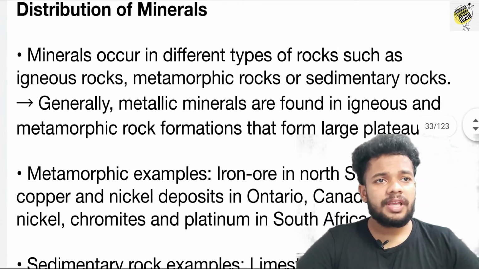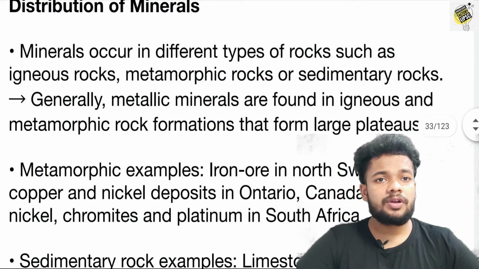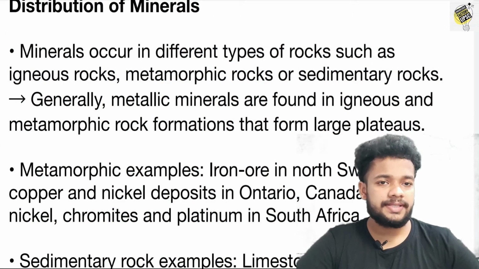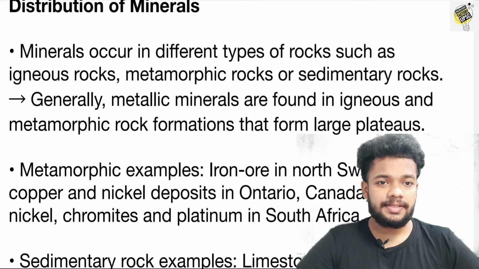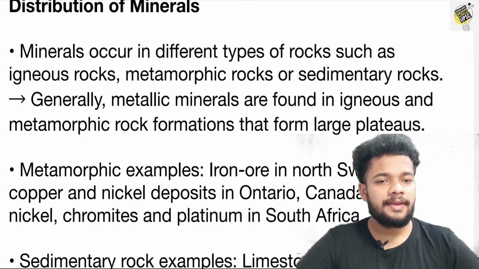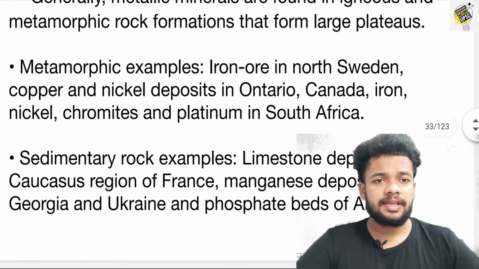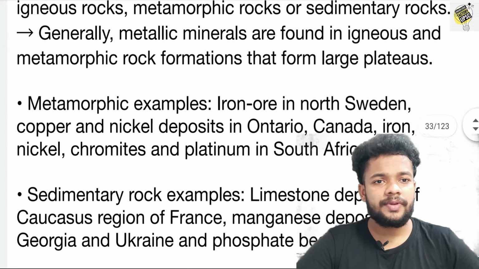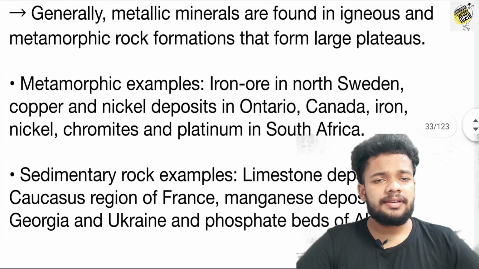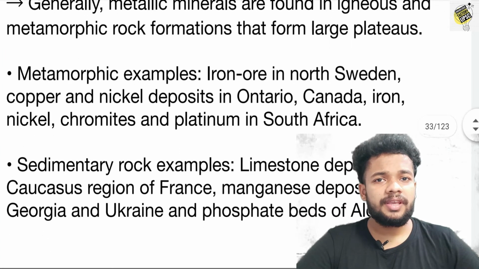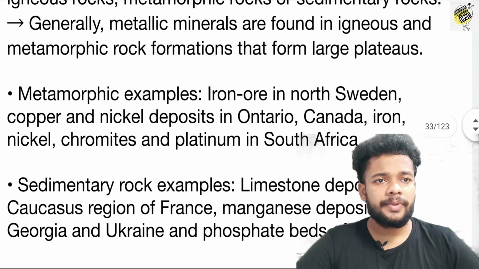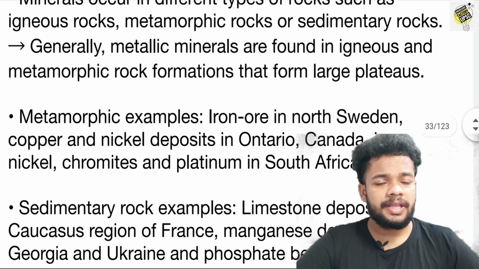Minerals occur in different types of rocks such as igneous rock, metamorphic rock, sedimentary rock, etc. We have already discussed what igneous, metamorphic, and sedimentary rocks are in our 6th and 7th standard. Those who have not seen those classes, kindly go to the playlist and watch the video there. And generally the metallic minerals are found in igneous and metamorphic formations at the large plateaus.